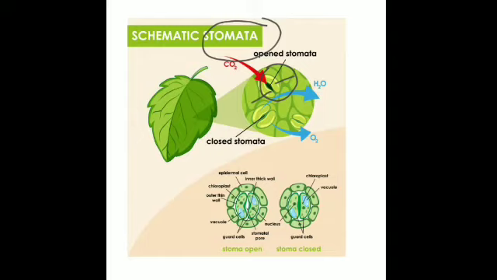So, this is the space that is present inside. The pore is the space through which the air will enter, the carbon dioxide will enter, and the carbon dioxide and water will come in contact. They will react together and form the glucose, which is the food for the plants. Is that clear? So, these are the pores which open and close. Leaf is the part of the plant which prepares the food for the rest of the plant.